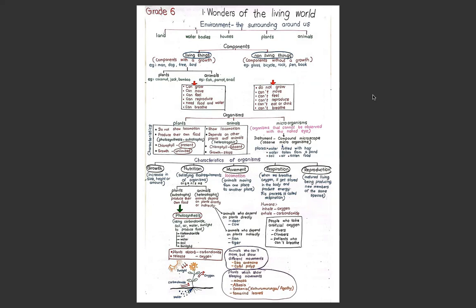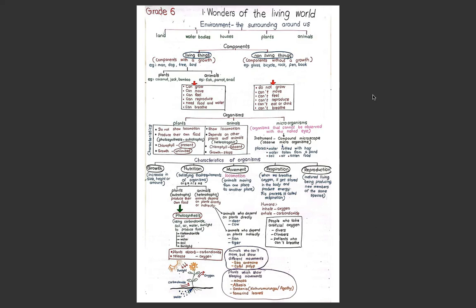Living things are the components with a growth. වර්ධනයක් තියෙන components වලට අපි කියනවා living things. Components without a growth are known as non-living things. So non-living things don't have a growth. ඒවට වර්ධනයක් නැහැ.